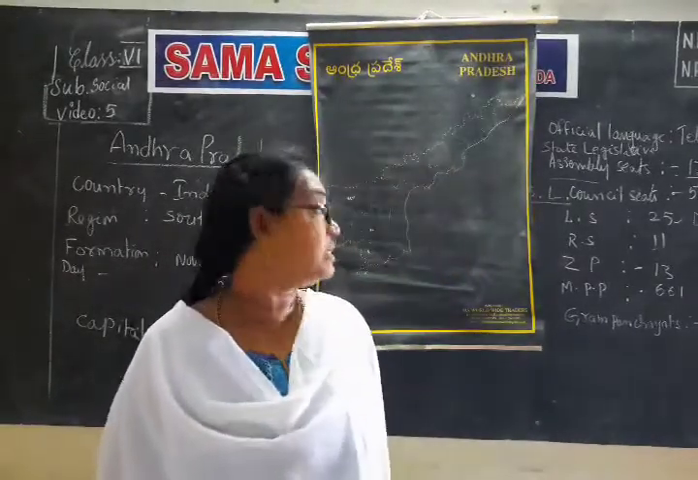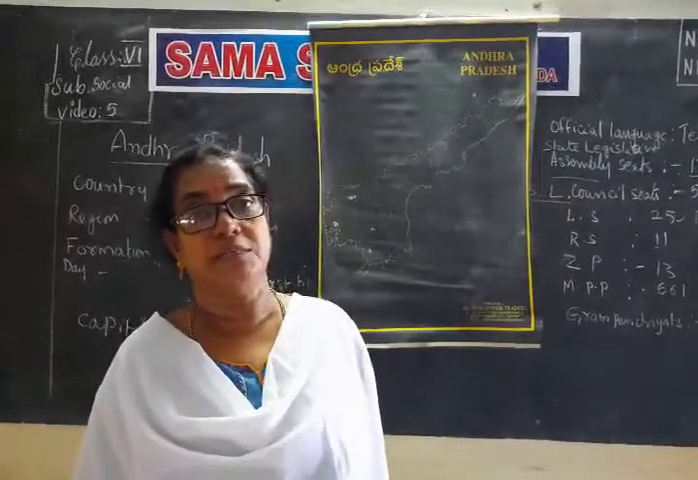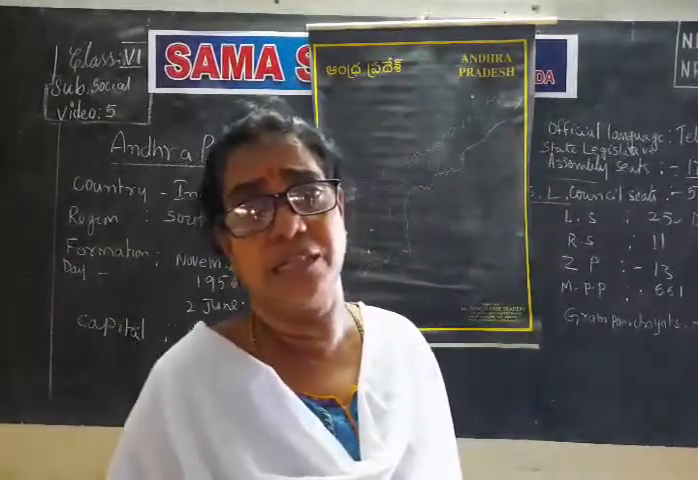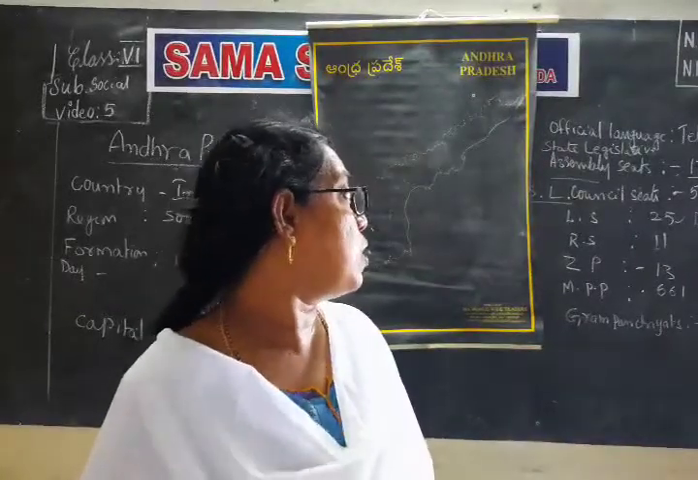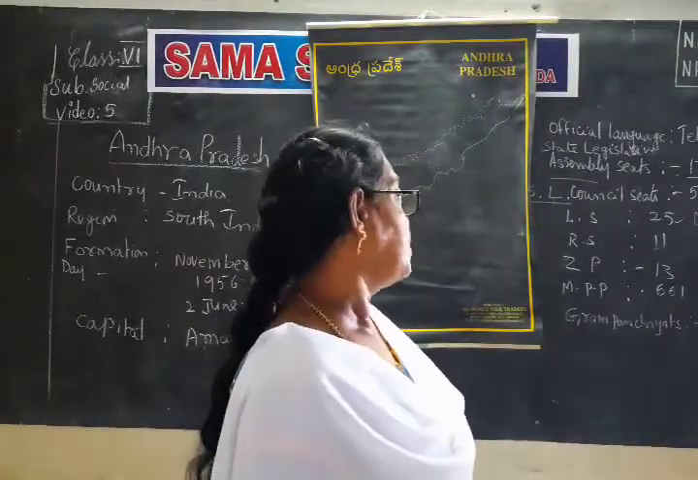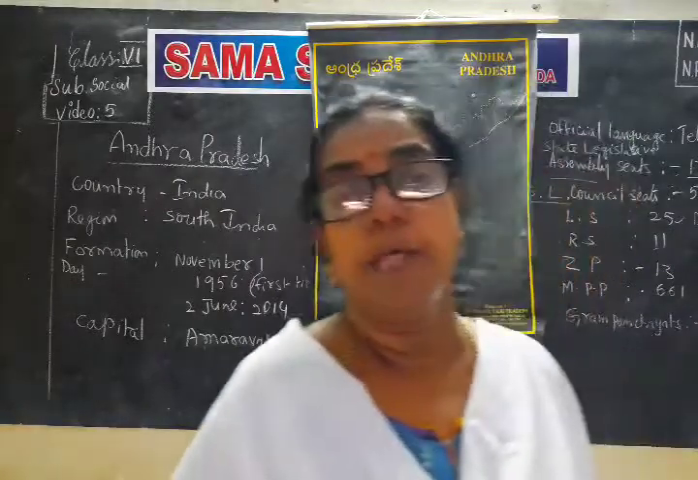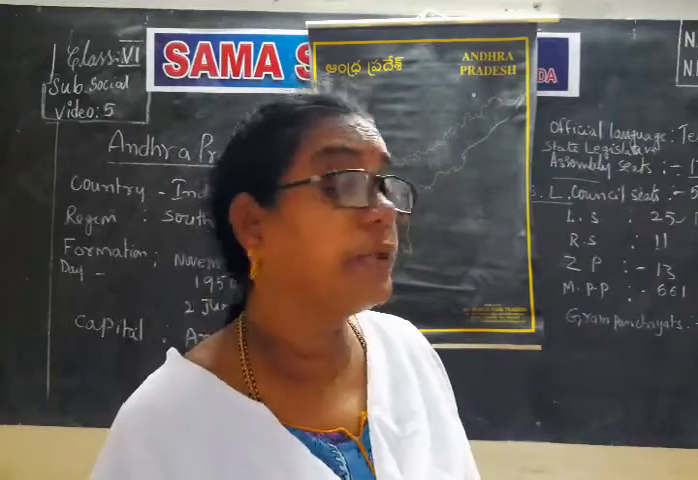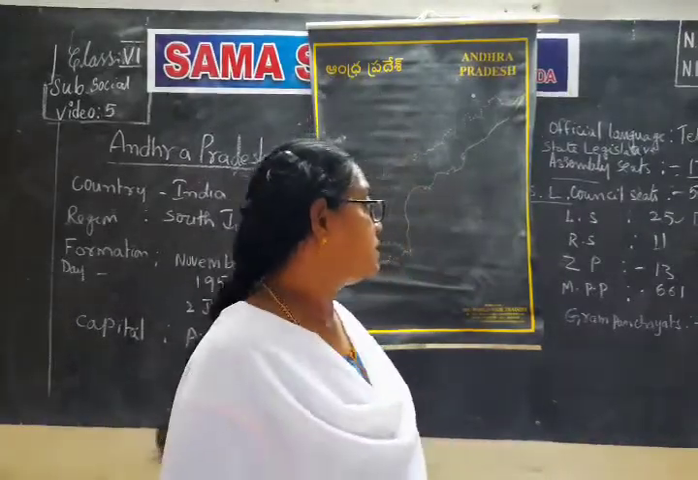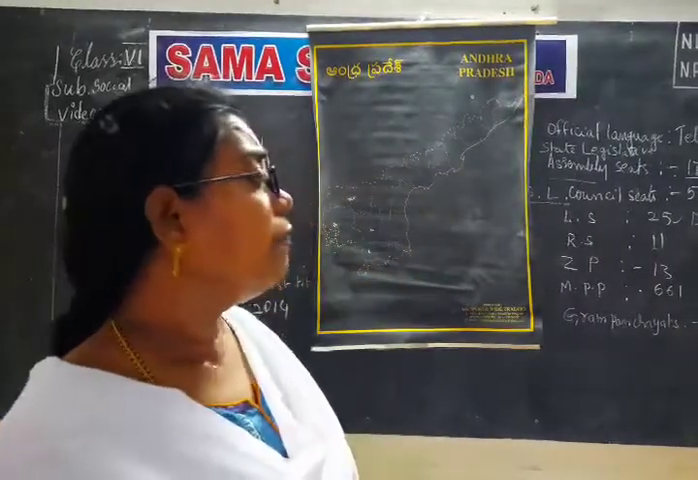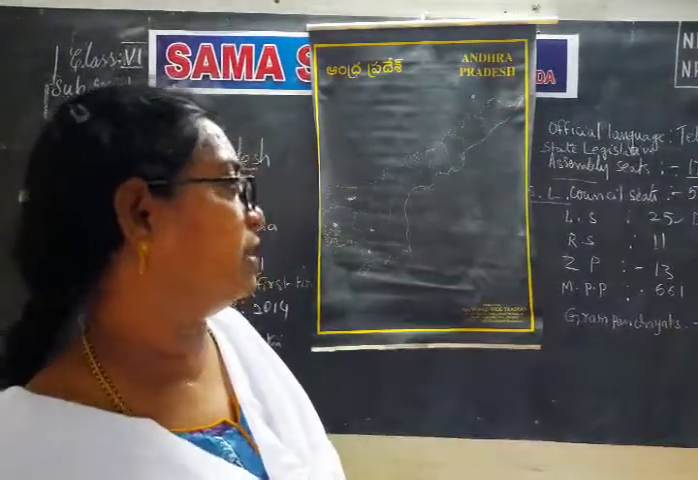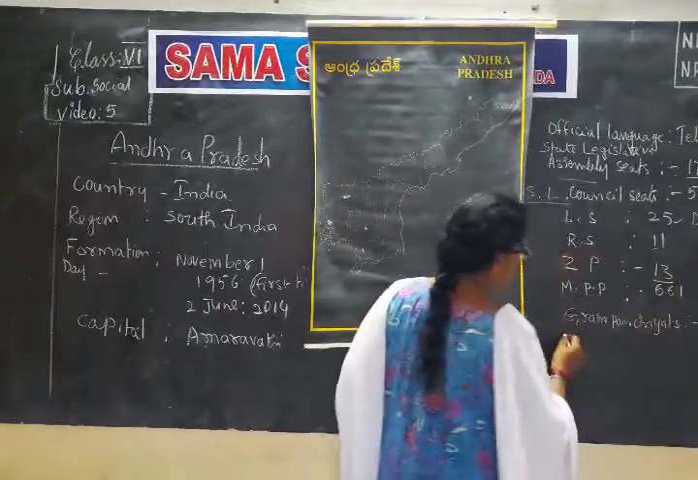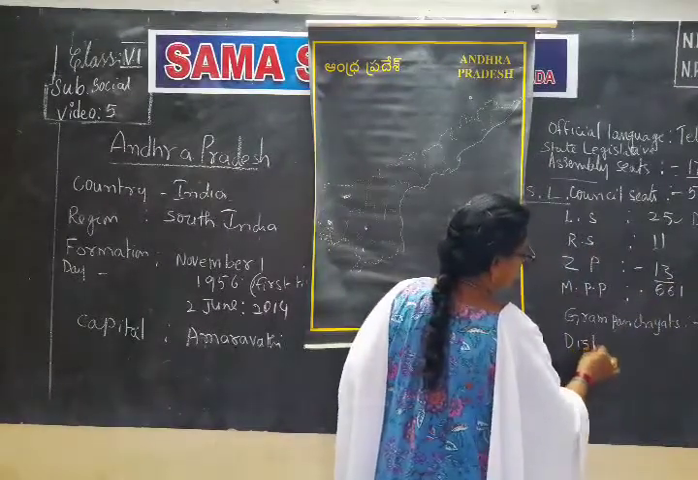Jilla Parishad. How many Jilla Parishads are there? 13 Jilla Parishads are there. Jilla Parishad means nothing but the districts. How many districts are there in Andhra Pradesh? 13 districts. So that is called Jilla Parishad or districts. And Mandala Praja Parishad. How many are there? 661 Mandala Praja Parishads are there. And Gram Panchayats, 1967 are there.